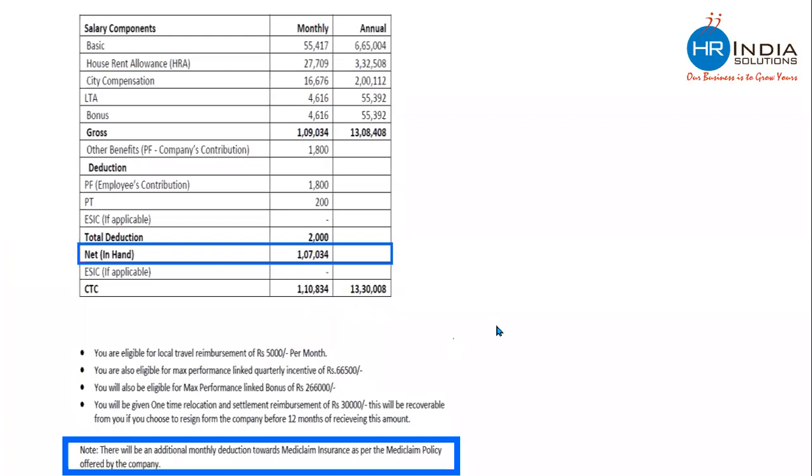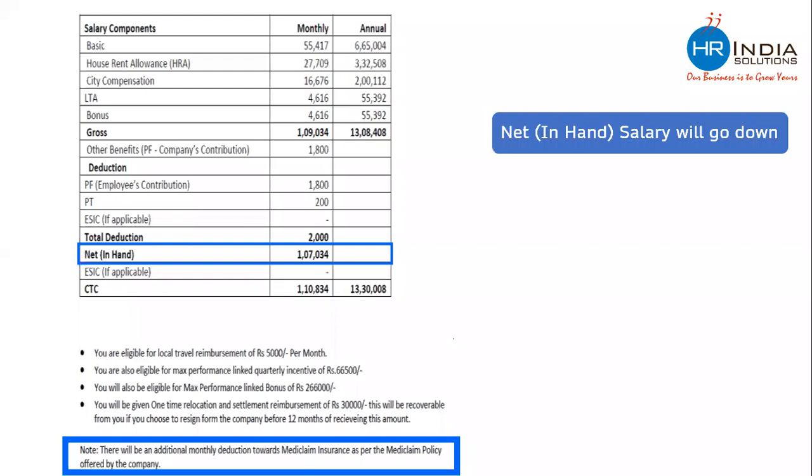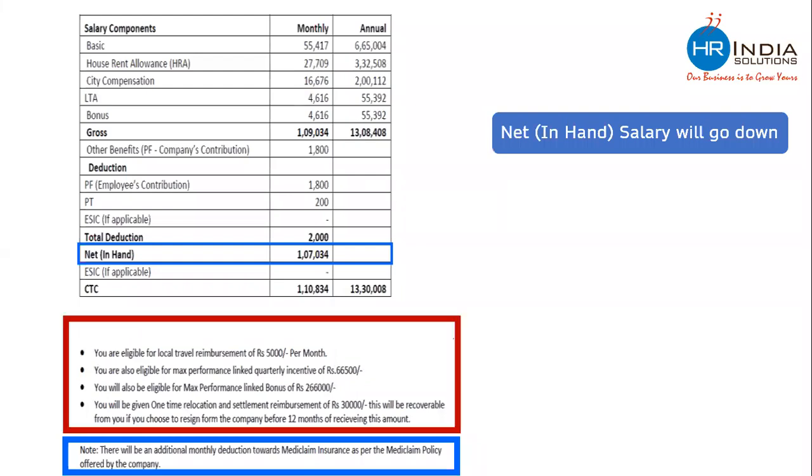But at the bottom, you will see that the company is also mentioning that there will be an additional monthly deduction towards Mediclaim insurance. This company is taking the cost of the benefit from the employee. So the employee would be contributing for Mediclaim insurance, which means the net take home salary which is mentioned will further go down. You will see that the company is mentioning all this variable pay or performance bonus. The second line says that you are also eligible for a max performance linked quarterly incentive of 66,500. The third statement says that you will also be eligible for a max performance linked bonus of 2,66,000.